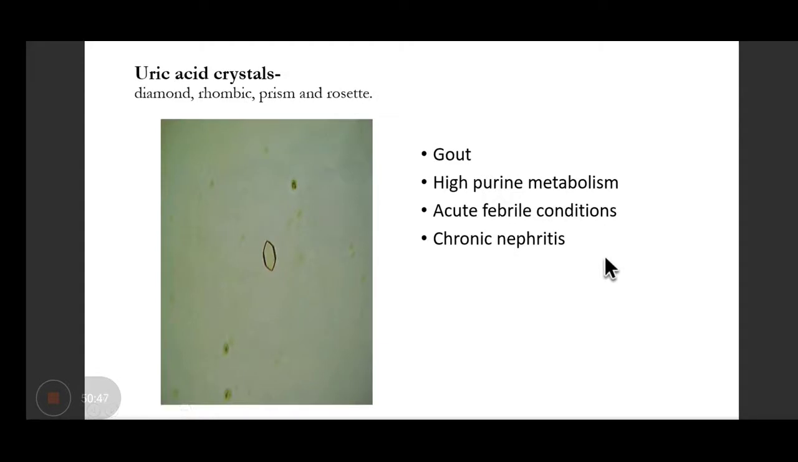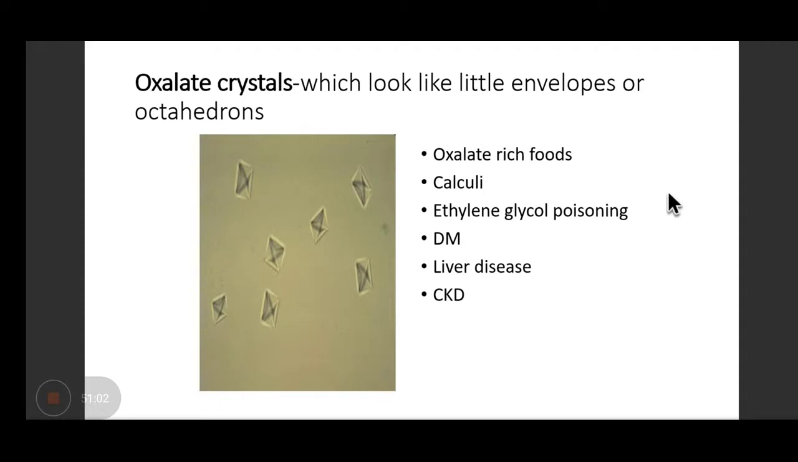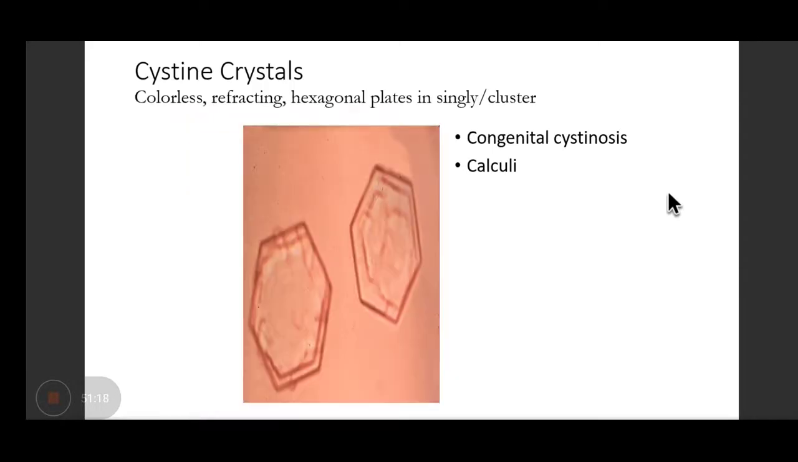This is how a uric acid crystal will look. Can be diamond, rhombic, prism or rosette shaped. Okay. It is seen in cases of gout, high purine metabolism, acute febrile conditions, and chronic nephritis. Then oxalate crystals. They look so pretty, like little envelopes or octahedrons. They are found after oxalate-rich food, if the patient is having oxalate calculi, ethylene glycol poisoning, liver diseases, and CKD.